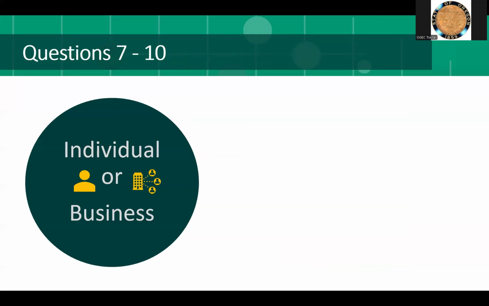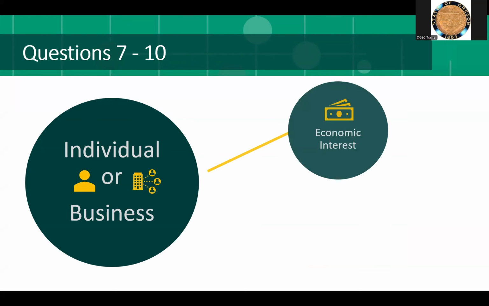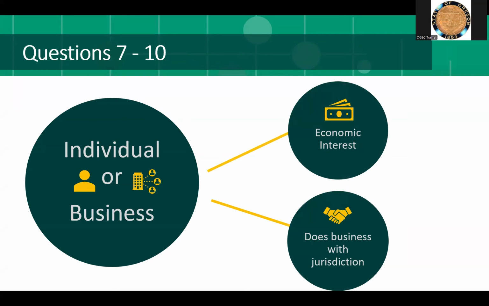Questions 7 through 10 of the report require SCI filers to answer only if the source of the interest was received from an individual or business that had a legislative interest or administrative interest, or the individual or business could reasonably be known to do business with the governing/public body or jurisdiction that the SCI filer holds a position with, is appointed by, or can exercise any authority over.